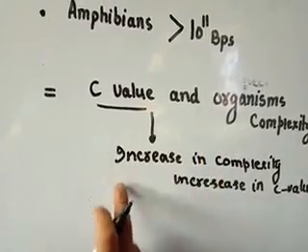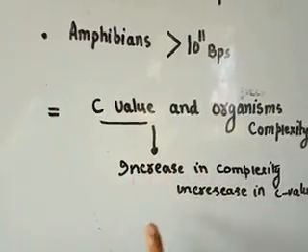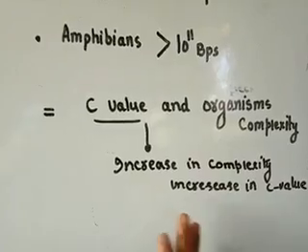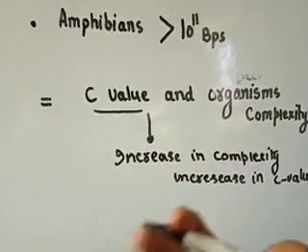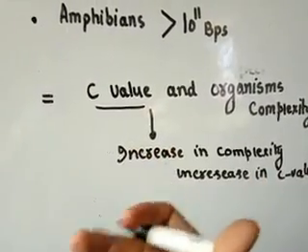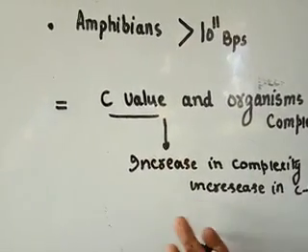But this case is only applicable to lower eukaryotes. Therefore, in the lower eukaryotes, if the complexity of the organism gets increased, the amount of DNA also gets increased.